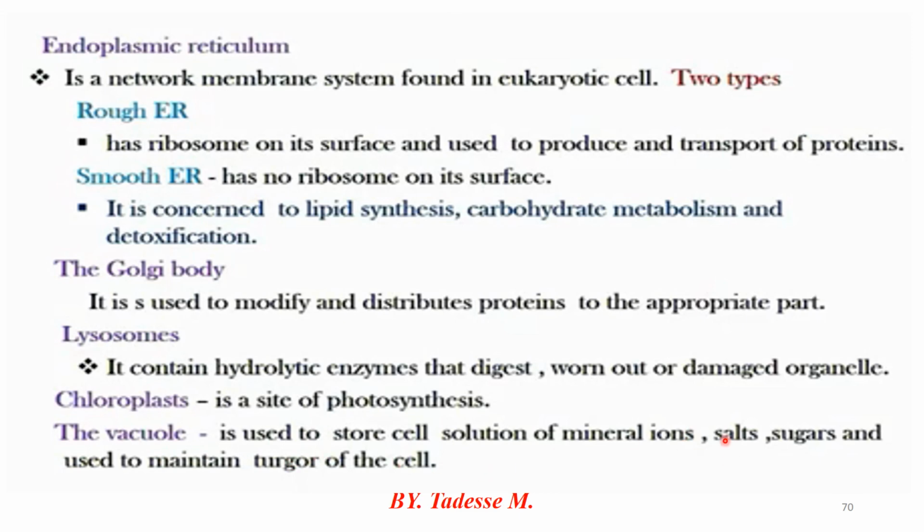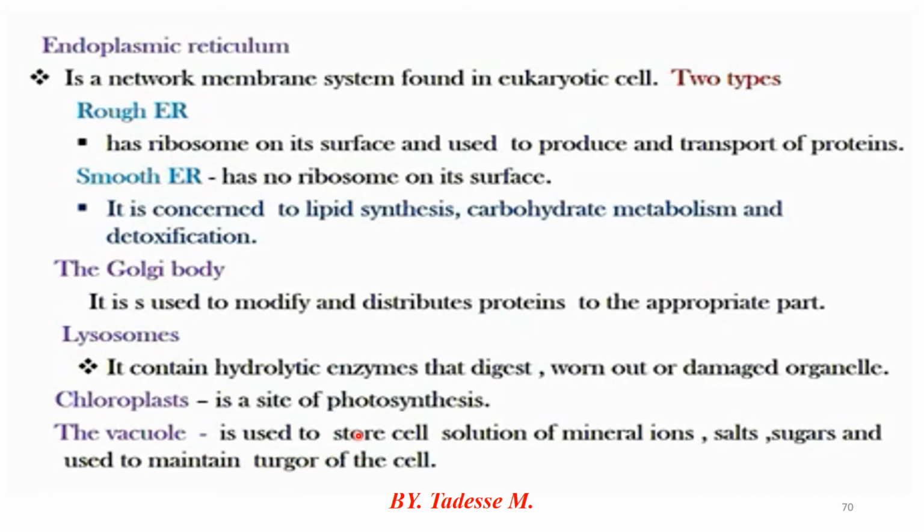The main function of vacuole is to store cell solutions of minerals, salts and sugars in order to maintain turgidity of the cell, or to increase the turgor pressure of the cell. Waste material is also stored in the vacuole.